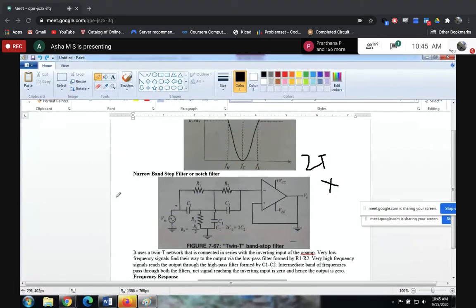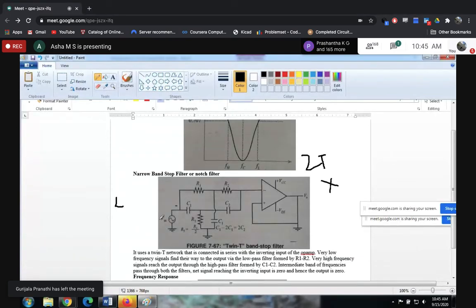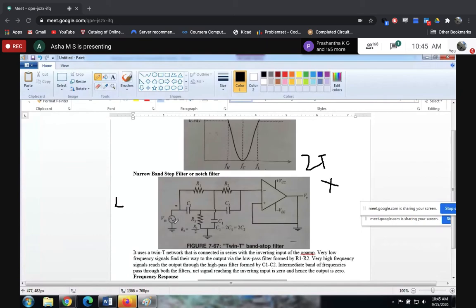Now let's see what happens at the low frequencies. A low frequency signal it should accept, right? So the circuit will take up this path and it reaches the op amp. Once it reaches the op amp, definitely it is available at the output, thereby accepting the low frequency signal. What happens at the high frequency? The capacitance offered will be very low. The input will take this path. Got it? And it will be available at the output.